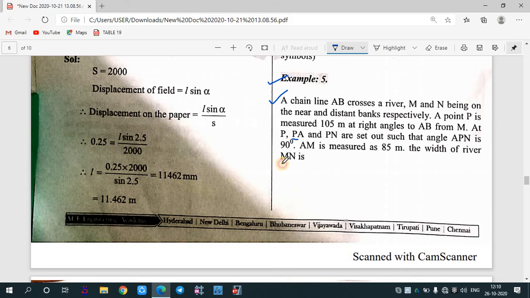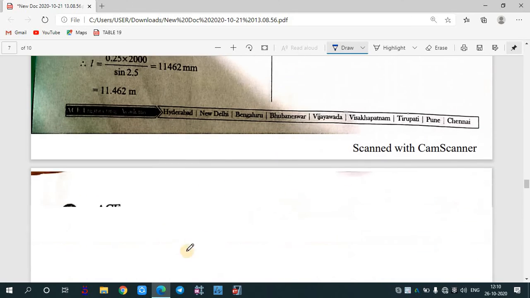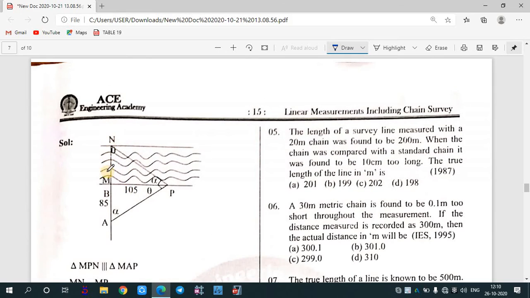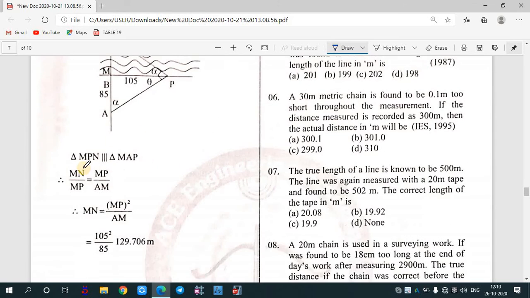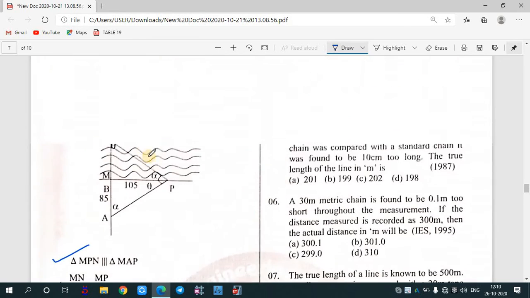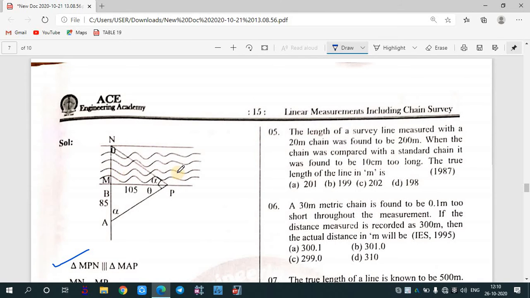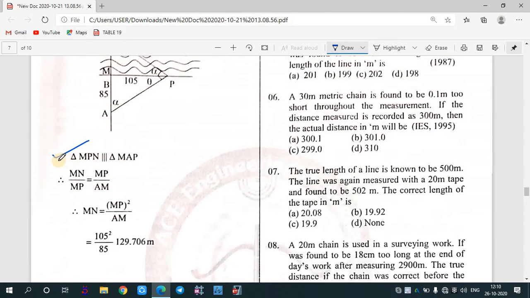The width of the river MN is what we need to calculate. So we are considering that there are two triangles forming, MPN and MPA. So we are considering that there are similar triangles.